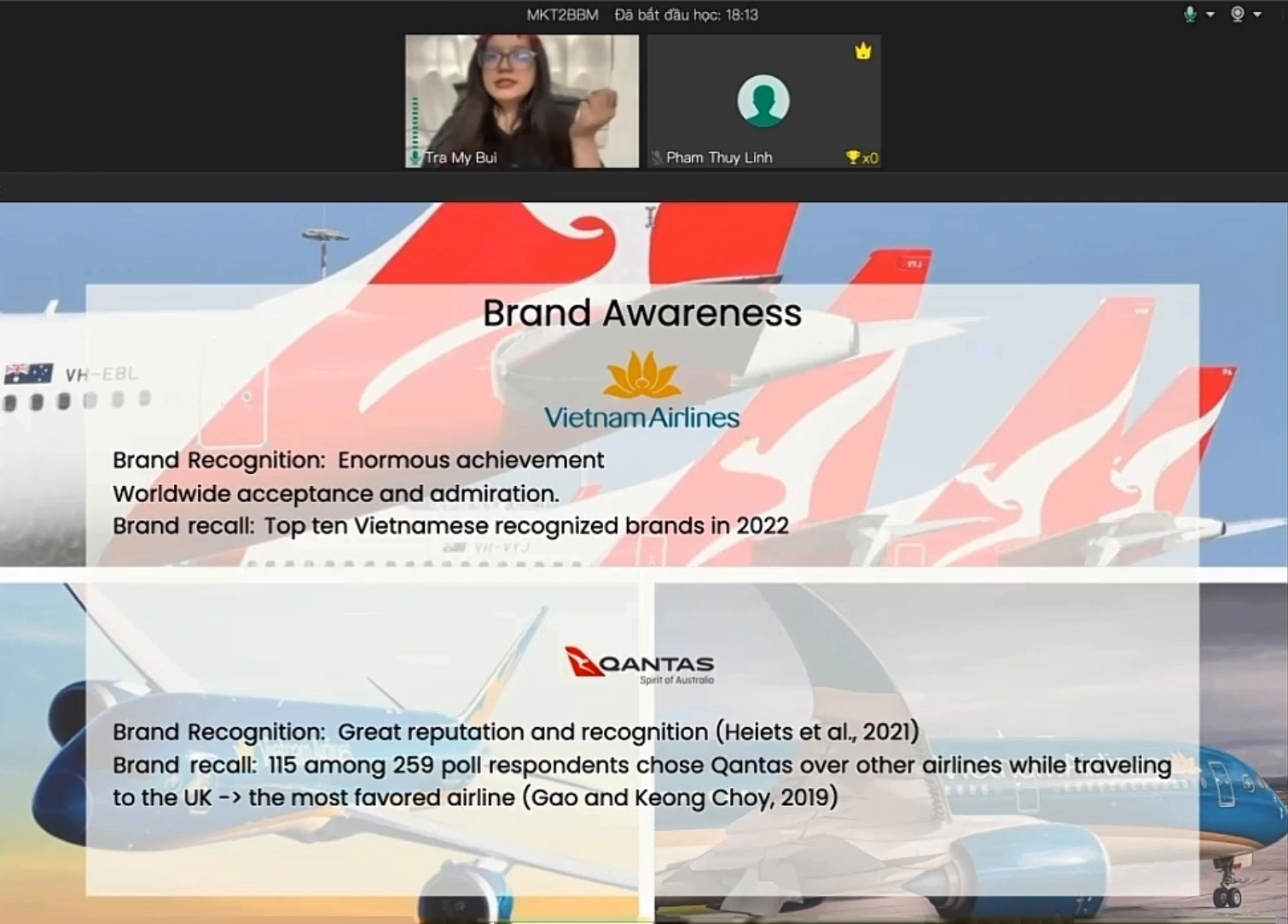About Qantas, it seems to have a great reputation and recognition in the high-end service industry, stressing safety and consumer-recognized customer service. When it comes to purchase purpose and airline choices, 151 among 259 poll respondents choose Qantas over other airlines while traveling to the UK, making it the most favored airline.